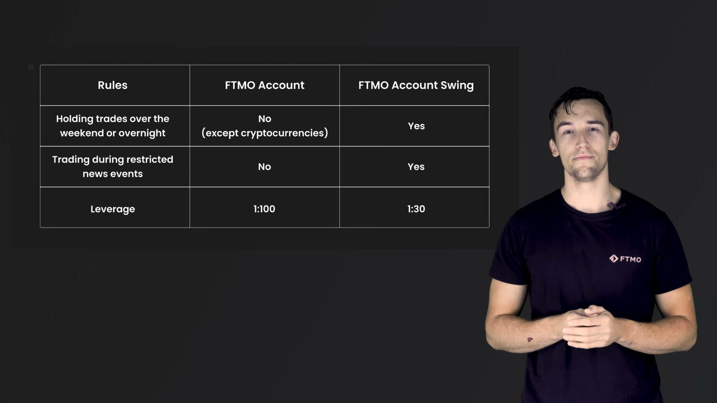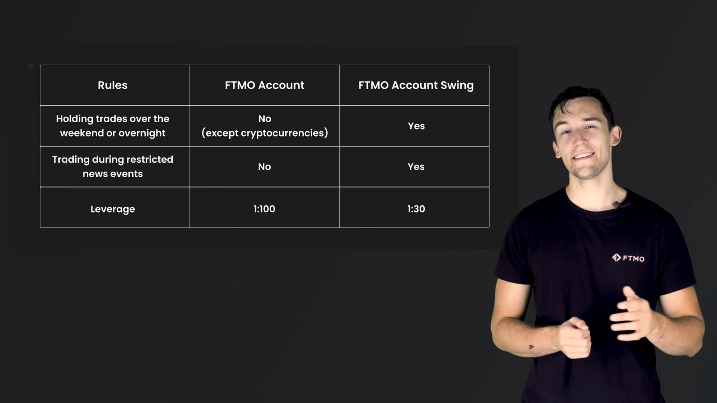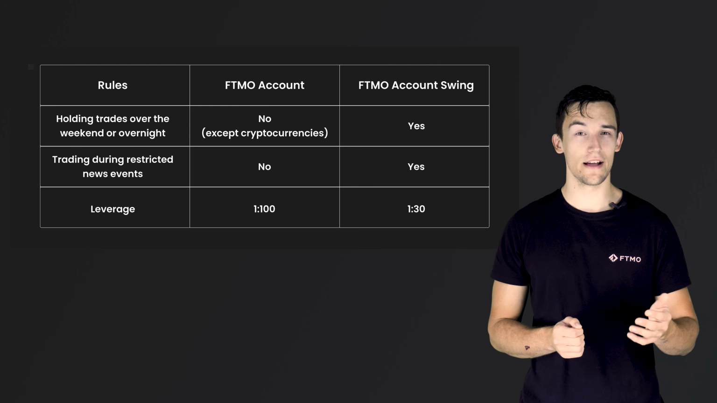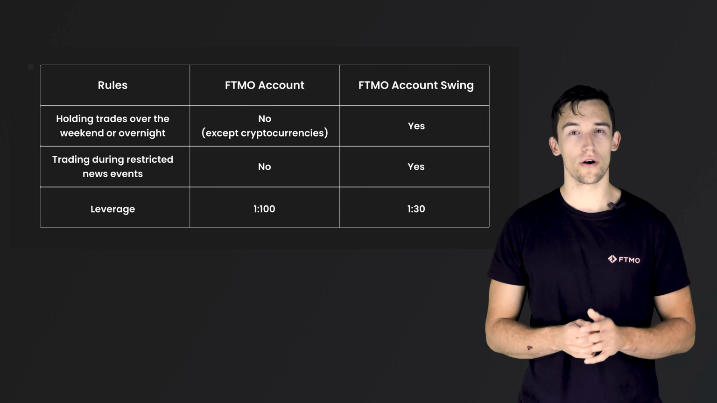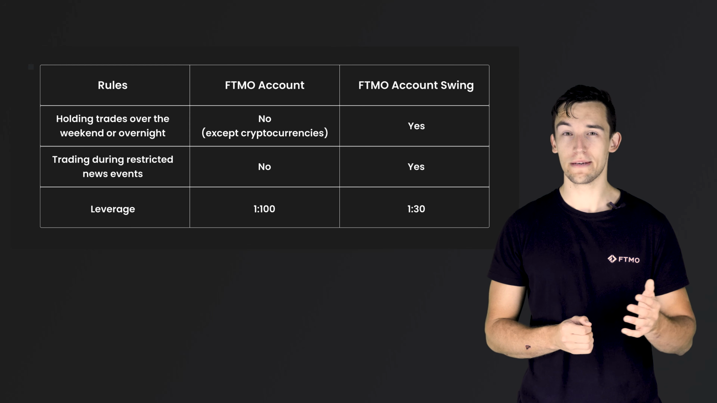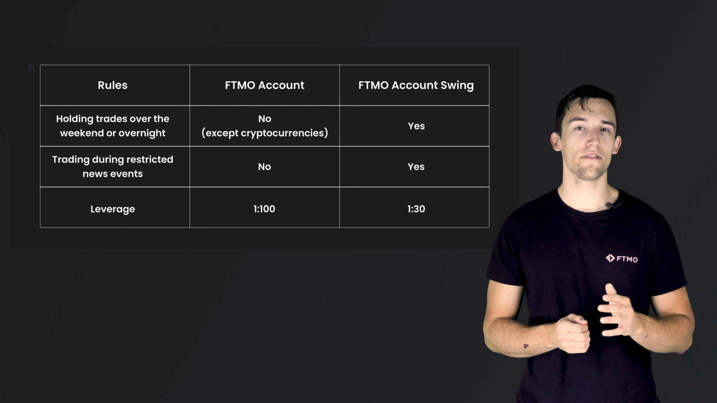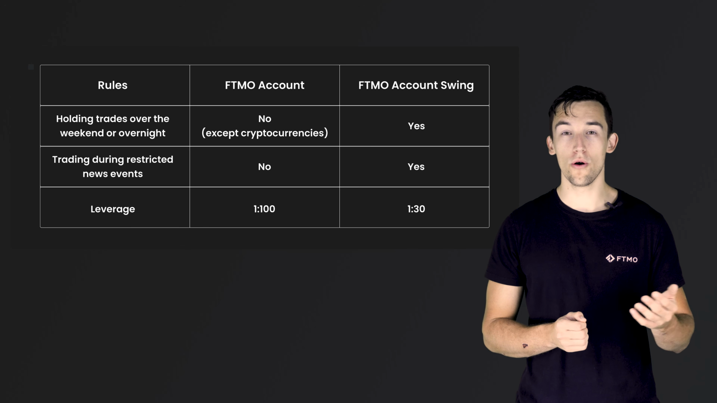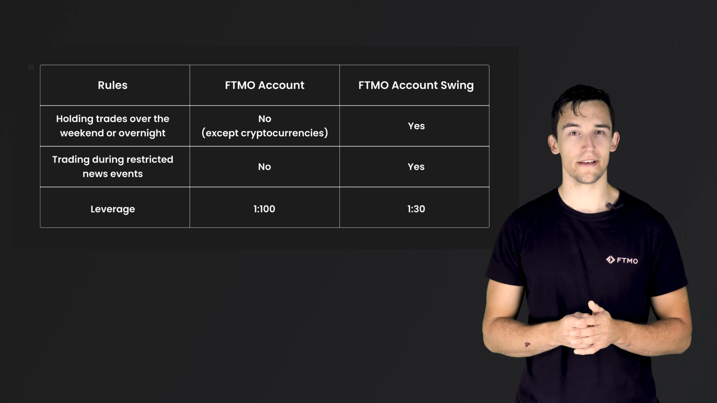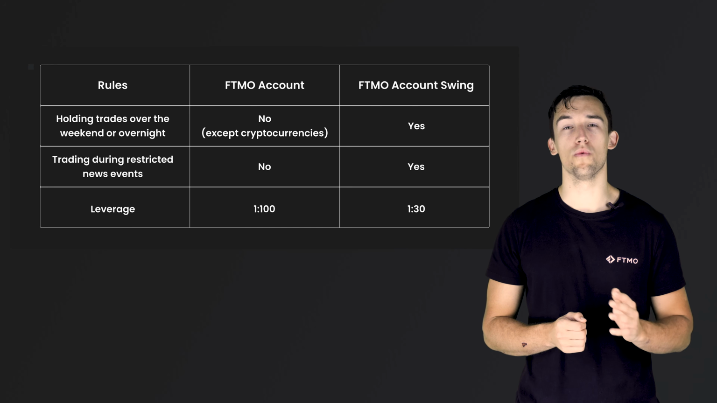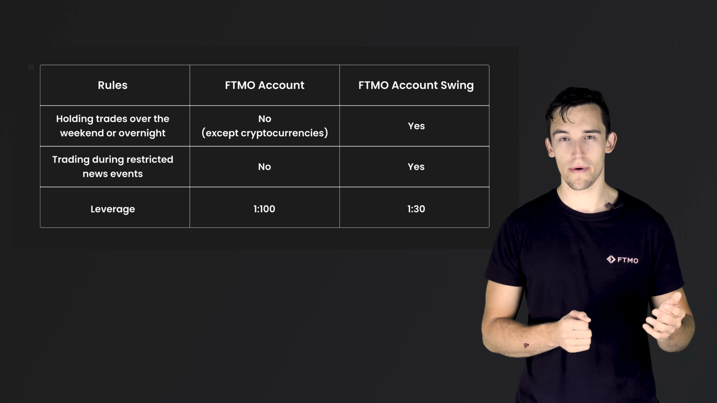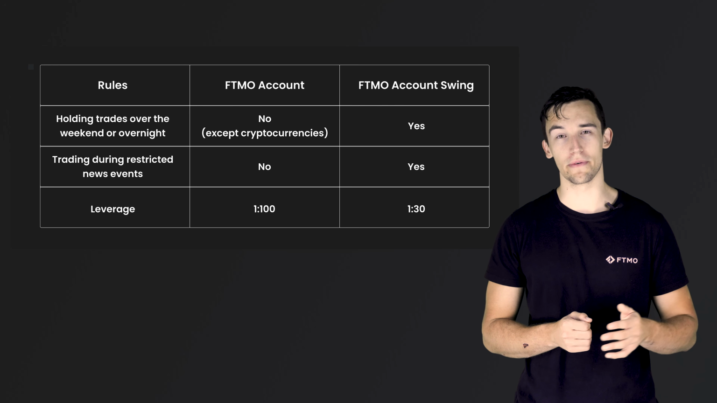Finally, the last difference between the accounts is the leverage. The maximum leverage on all normal accounts, including the FTMO account, is 1 to 100, whereas the swing account type allows our traders to trade during high volatility news releases and hold their positions for a longer time period. The maximum leverage is reduced to 1 to 30. Please be reminded that these leverage limits cannot be increased.